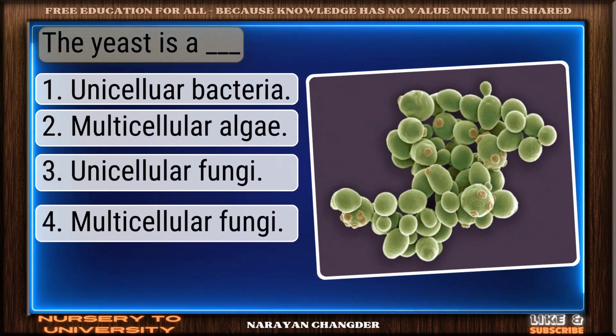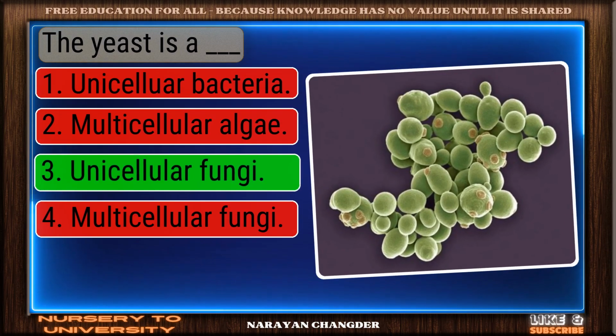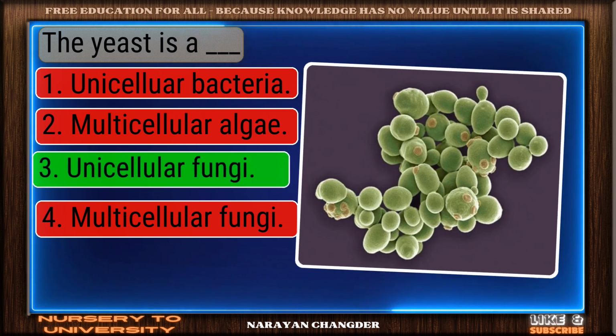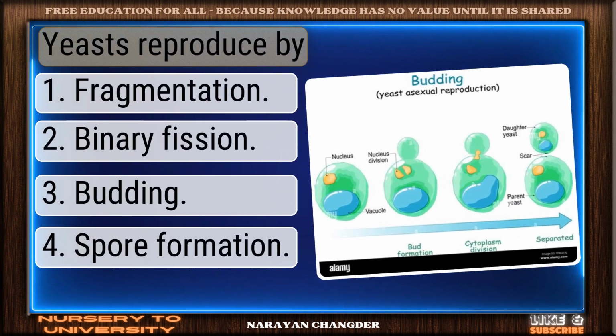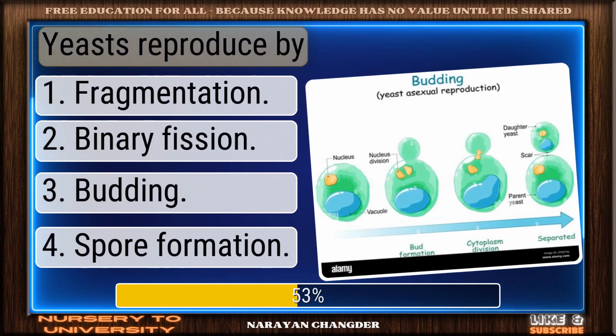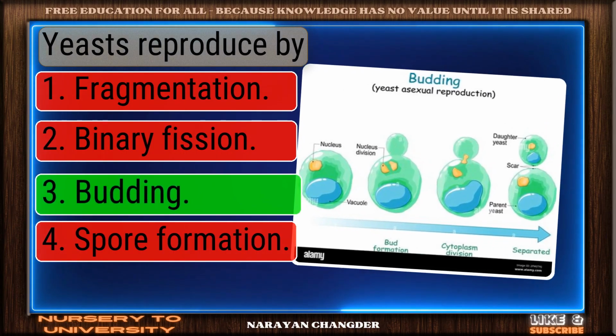Question number 286. The yeast is a dash. Well reasoned. Unicellular fungi is the correct choice. Question number 287. Yeast reproduce by. Correct. Budding is the right answer.